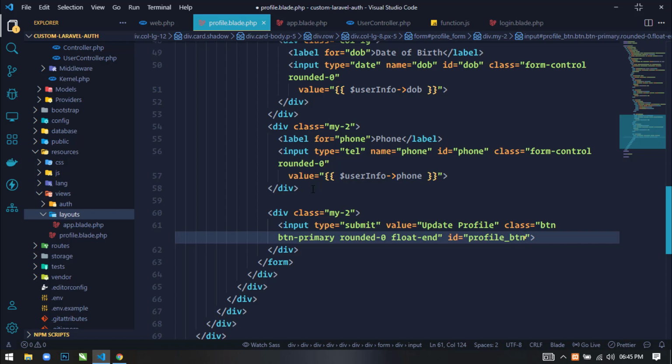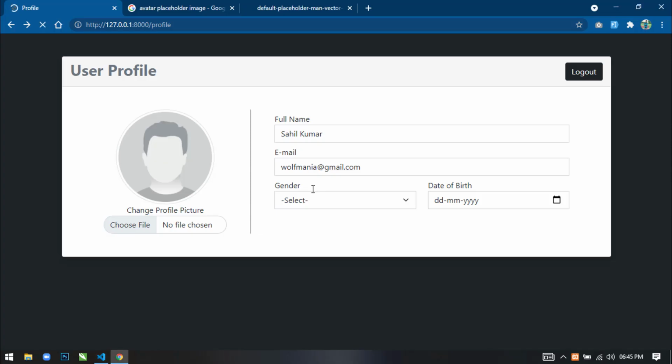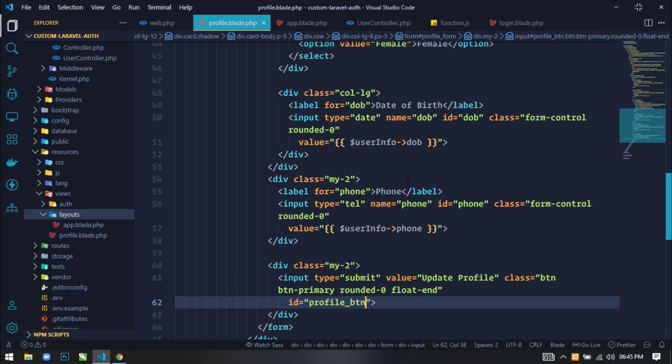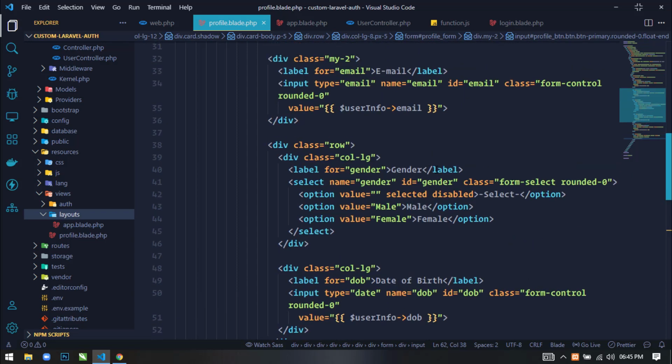Now if you save this and go to the browser and refresh, then you can see this type of form. Okay, so in gender I have not used this, sorry, just go to the gender, and here I will write some PHP code.